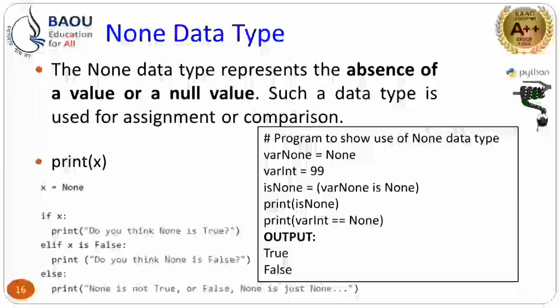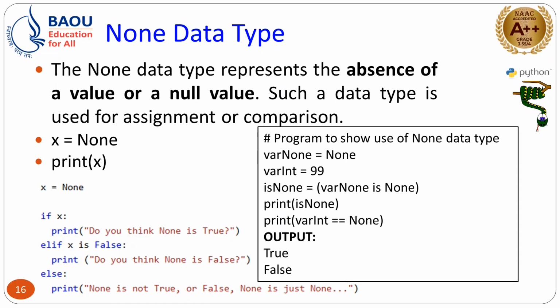When you print the value of the is none variable, it will display the result True. Then the second print statement, where integer double equals None, is a comparison operation. In where int there is the value 99, compared with None using double equal. Here that cannot be matched, so the result will be False, because None means no value.